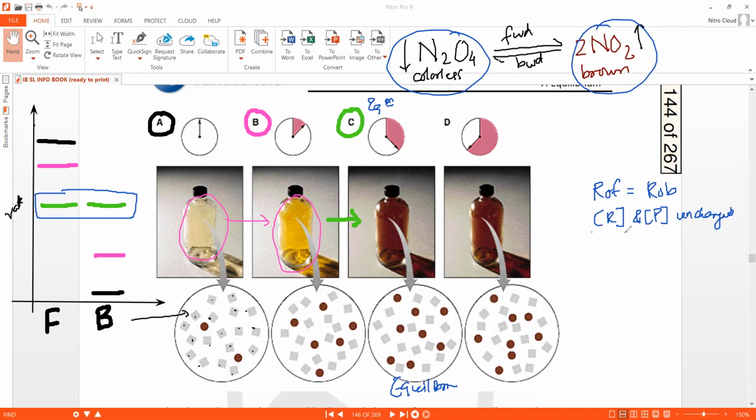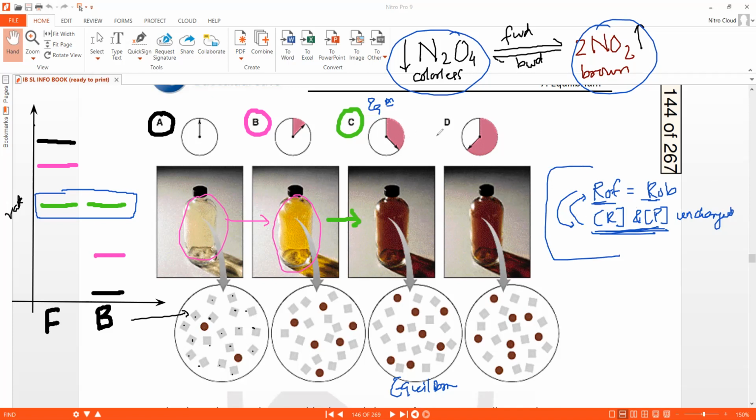And because concentrations remain unchanged, rates don't change, because the rate of reaction depends on concentration. And if the rates won't change, concentration won't change. Concentration won't change, rates won't change. Rates won't change, concentration won't change. That means these two are in a loop of each other. So what happens is that this equilibrium condition persists, it retains.